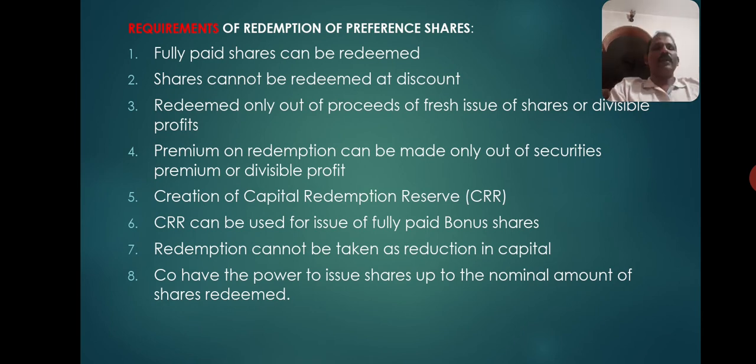Then redemption cannot be taken as a reduction in capital. When redemption takes place, it does not cause any reduction in the capital. It means the company can issue some other shares in place of such redeemed capital. So the company has the power to issue shares up to the nominal amount of shares redeemed. These are the 8 conditions. Students, usually you get a theory question for 6 marks to write about this. You need to understand and remember these conditions for solving problems.